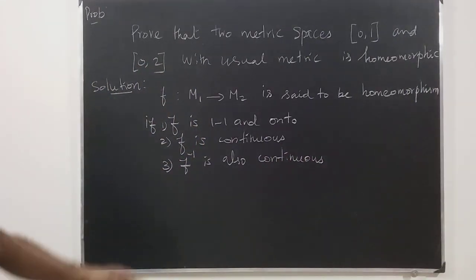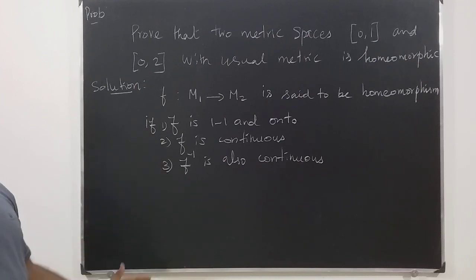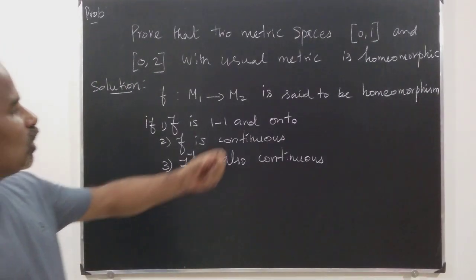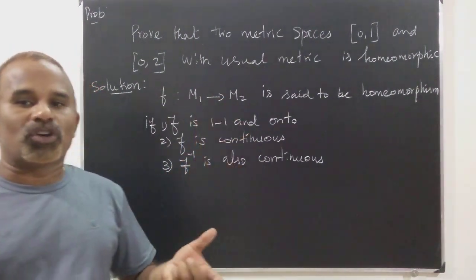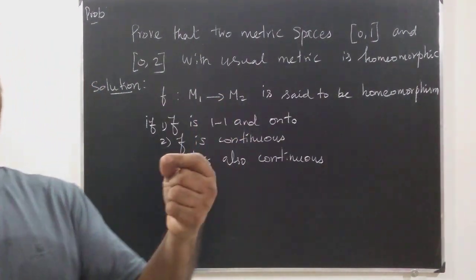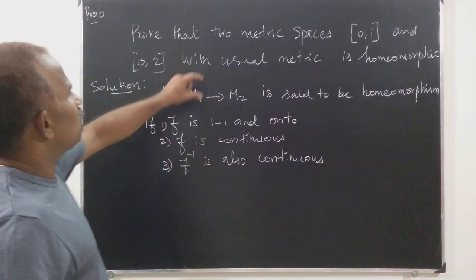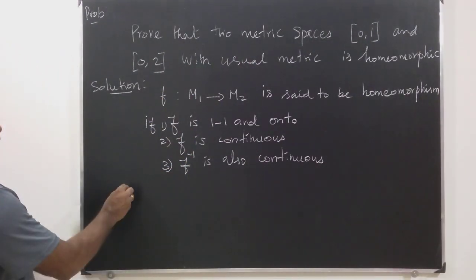If these three conditions are satisfied, then this function is called a homeomorphism, and the two metric spaces are called homeomorphic.